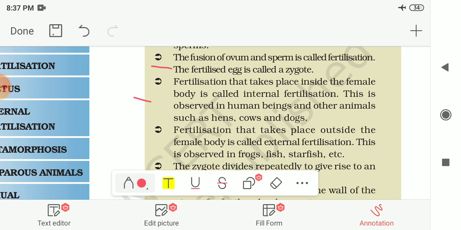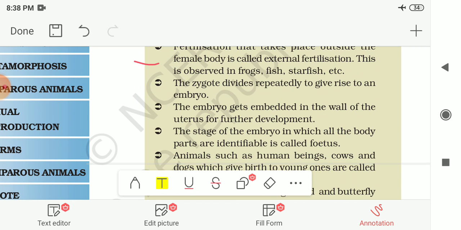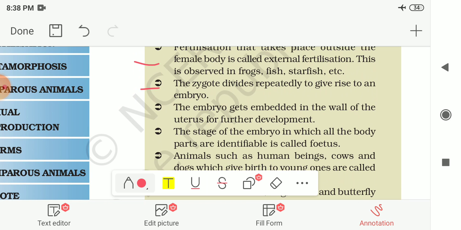Then we had seen that the fertilization that takes place inside the female body is called internal fertilization, and this is observed in human beings and other animals such as hens, cows, and dogs. The fertilization that takes place outside the female body is called external fertilization, and this is observed in frogs, fish, starfish, etc., in aquatic animals. The zygote divides repeatedly to give rise to an embryo, and the embryo gets embedded, or fixed, in the wall of the uterus for further development.